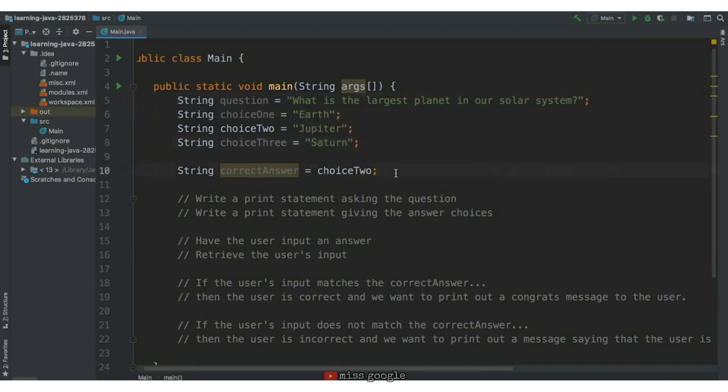We set the correct answer choice to be equal to choice 2 because Jupiter is the largest planet in the solar system. I could make choice 3 have the value Jupiter and then choice 2 have the value Saturn, but I would need to remember to update correct answer to choice 3 instead of choice 2. Next, we'll ask our question.